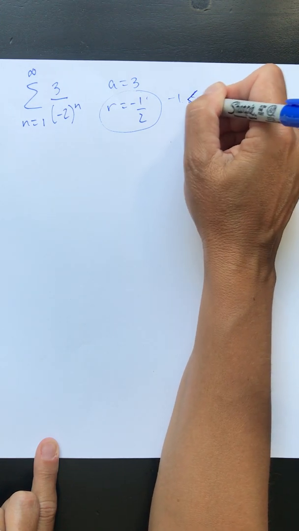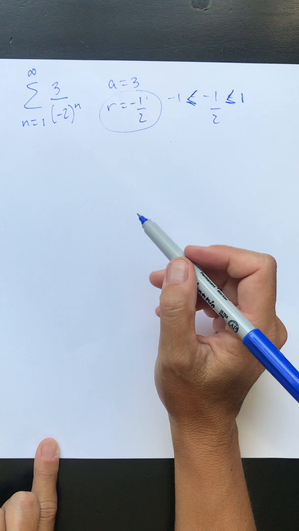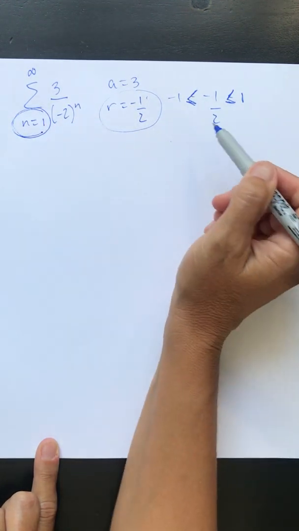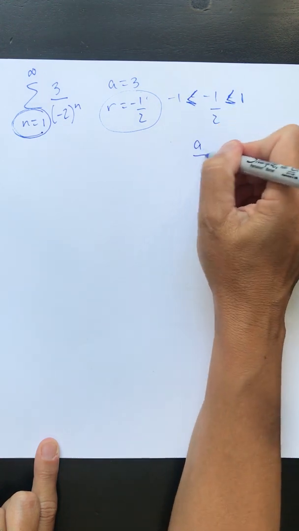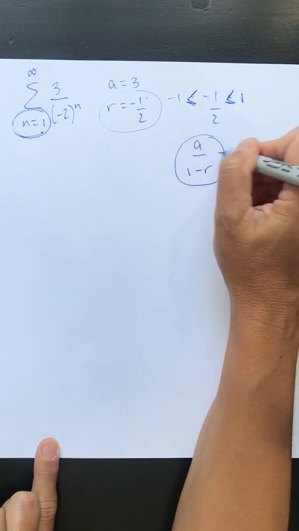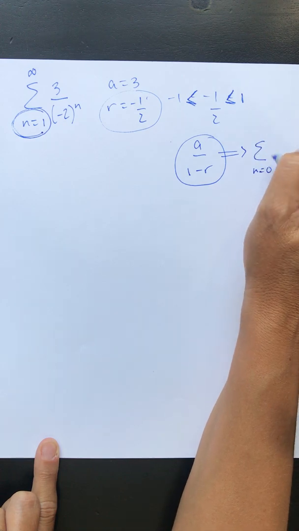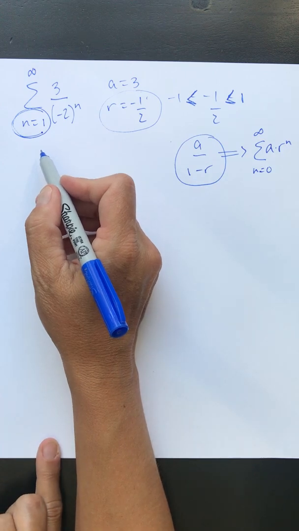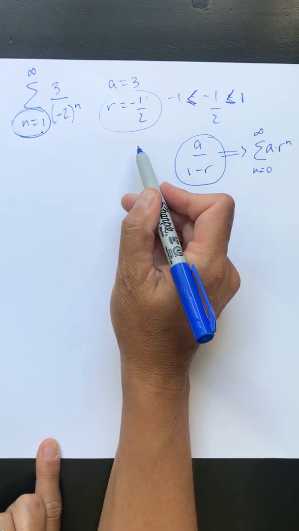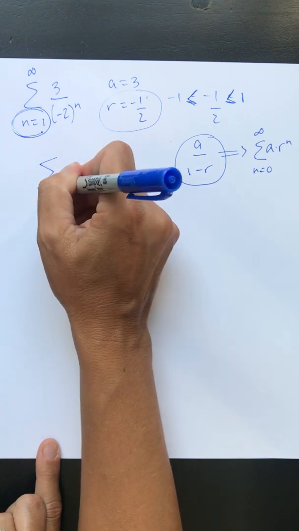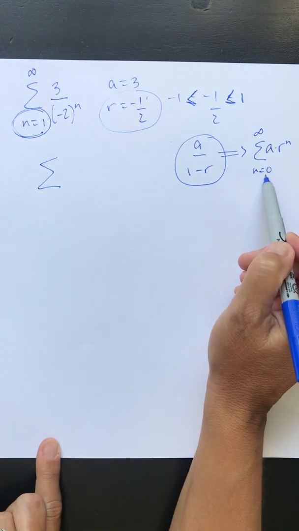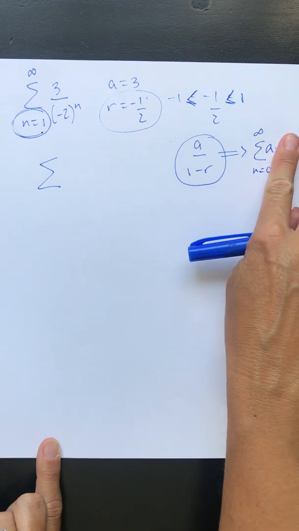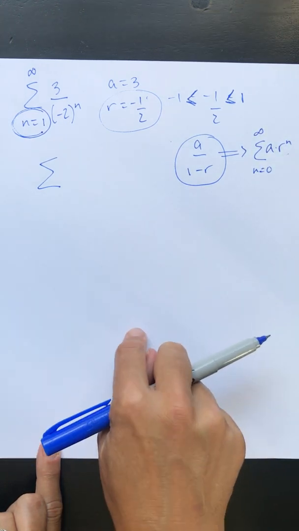But what do you notice here? We don't have a 0 term. And our formula, a over 1 minus r, only works when our sum goes from 0 to infinity. So I have two choices here. I can rewrite this. If n equals 0, then this is 1, so when n equals 0, it's giving us the first term of our series.